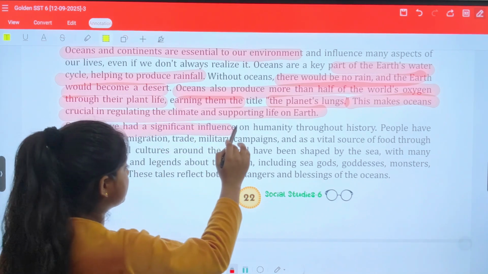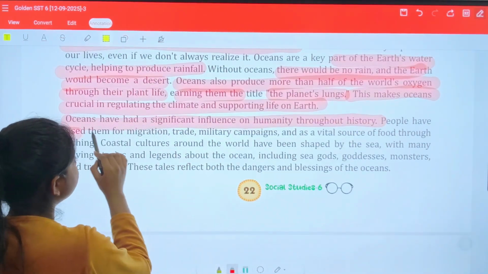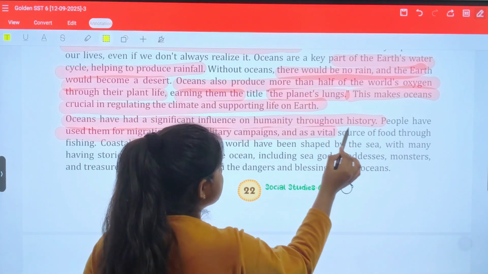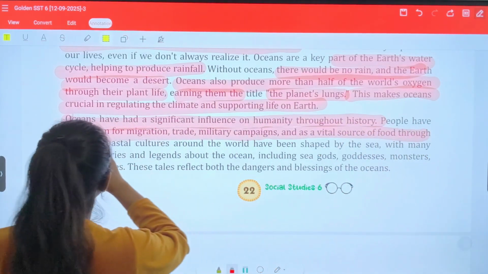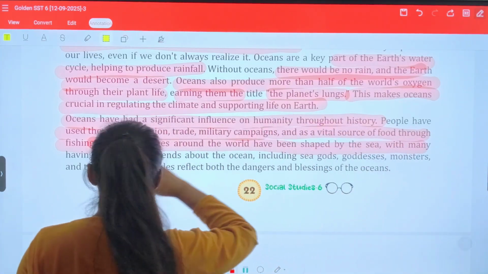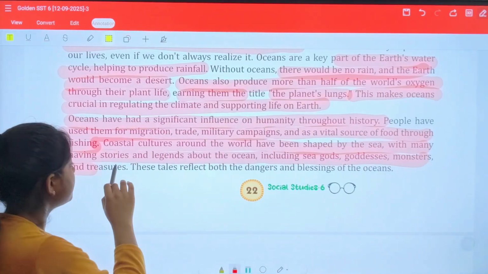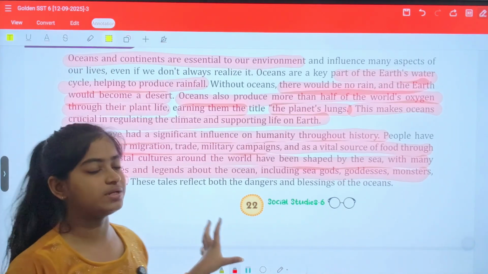Oceans have had a significant influence on humanity throughout history. People have used them for migration, trade, military conflicts, and as a vital source of food through fishing. Coastal cultures around the world have been shaped by the sea, with many having stories and legends about the ocean, including sea goddesses, monsters, and breathers. So this is very basic to understand.